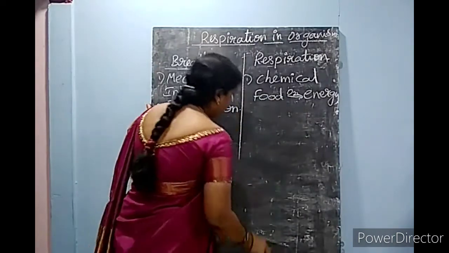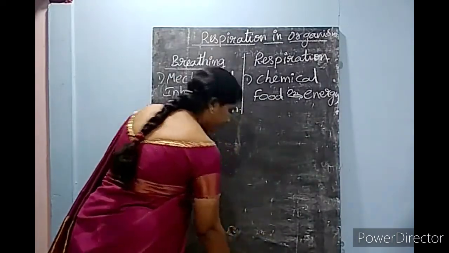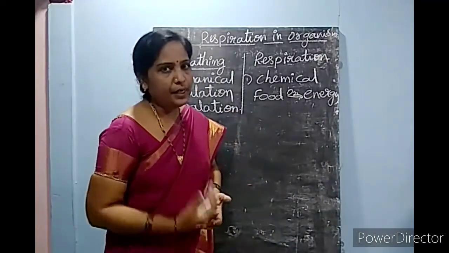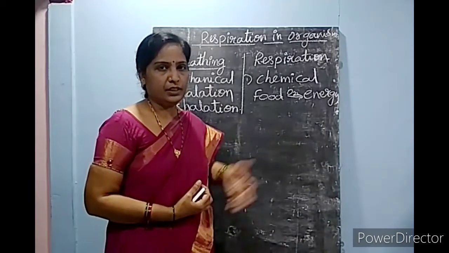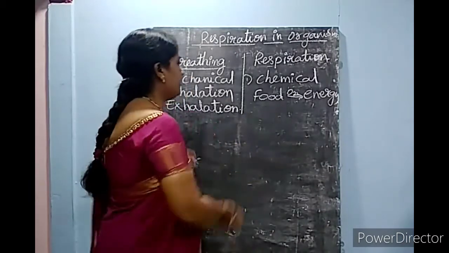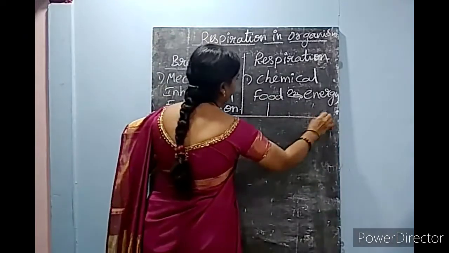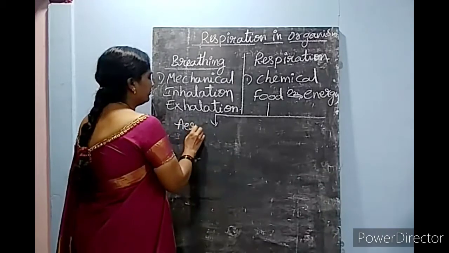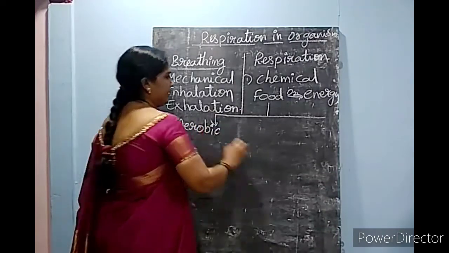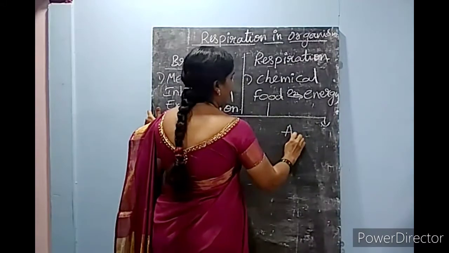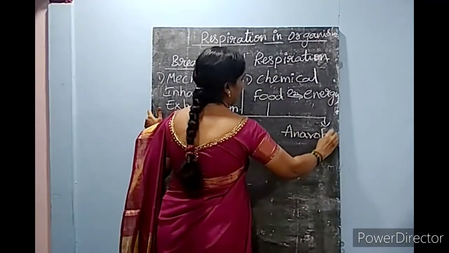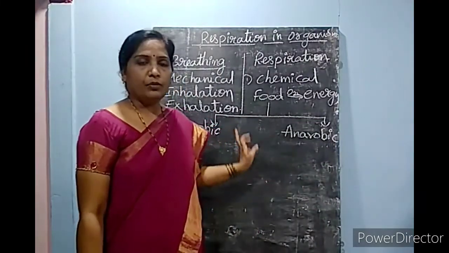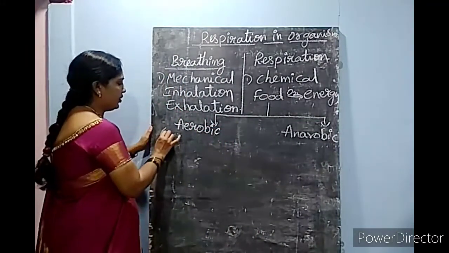Then how many types of respiration are there? How do the lungs help in respiration? That we will learn in this chapter. The respirations are of two types. One is aerobic respiration. The other one is anaerobic respiration.